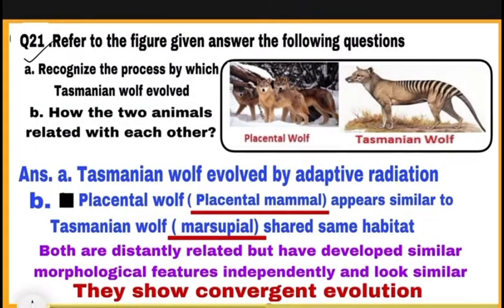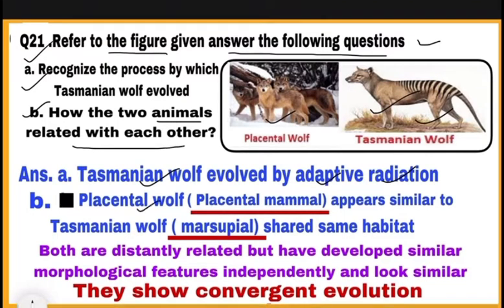Question 21, refer to the figure given, answer the following questions. Part A, recognize the process by which Tasmanian wolf evolved. Tasmanian wolf evolved by adaptive radiation. Part B, how the two animals placental wolf and Tasmanian wolf related with each other. Placental wolf is a placental mammal which is also evolved by adaptive radiation.